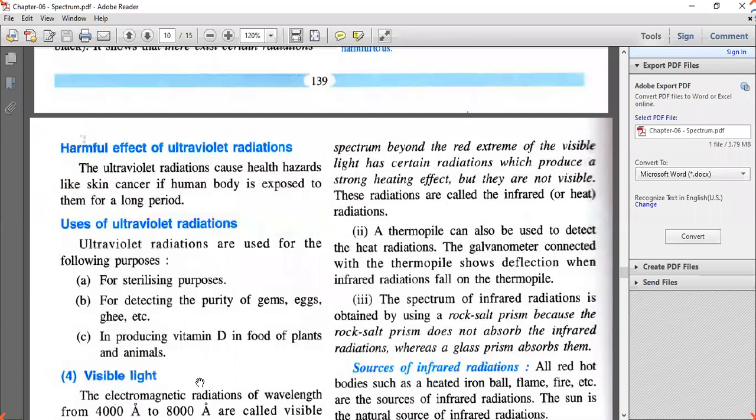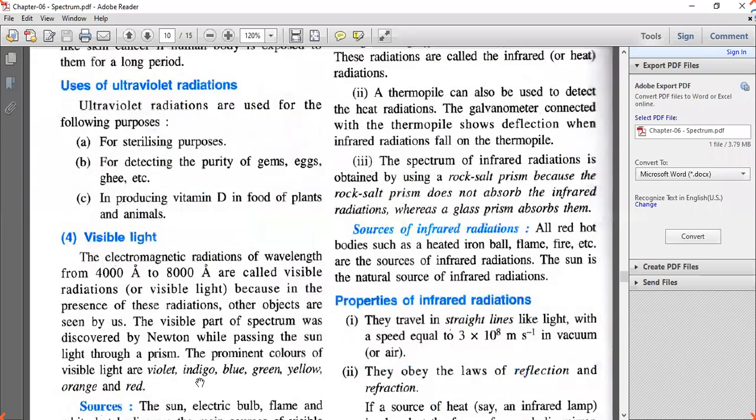Next, we have uses. For sterilizing purposes, we know that these are chemically more active, so that is the reason they are used for sterilizing in hospitals. Second, for detecting the purity of gems, eggs, and ghee.